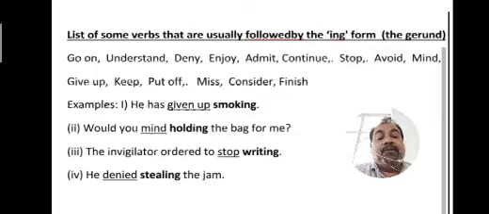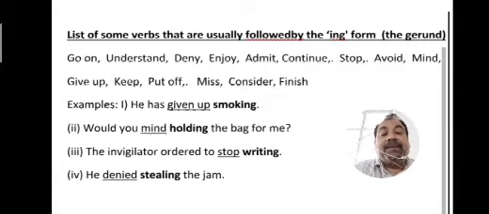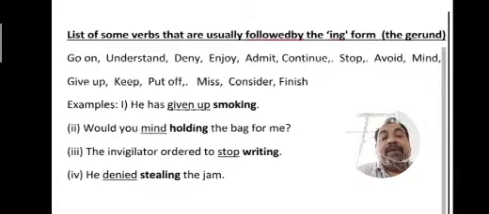Look at the next one. Would you mind? After mind, the ing form, that is the gerund, is required. Would you mind holding the bag for me? The invigilator ordered, again ordered is the main verb, ordered to stop writing. Ordered is the main verb, but stop is the verb from the list, and after stop we have to use the gerund form. He denied, here the main verb is also from the list. He denied, and after denied we should use the gerund form. He denied stealing the jam.